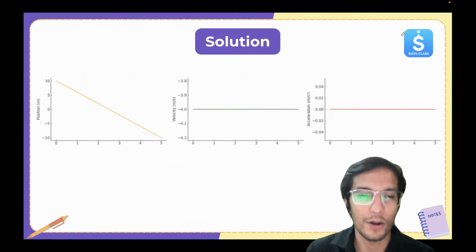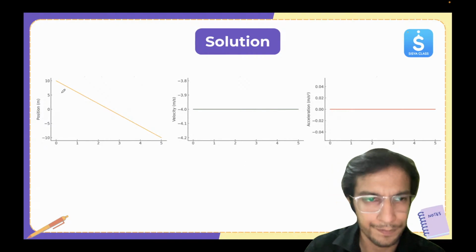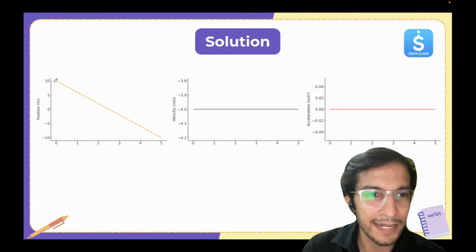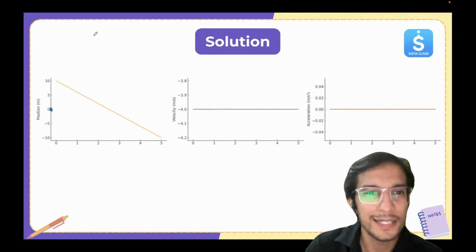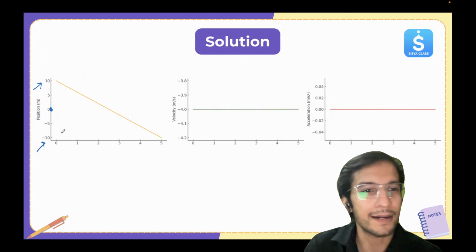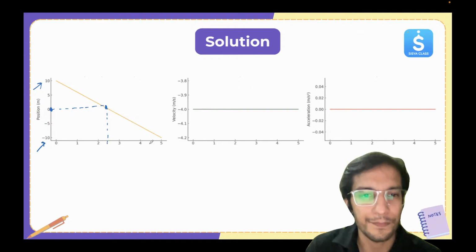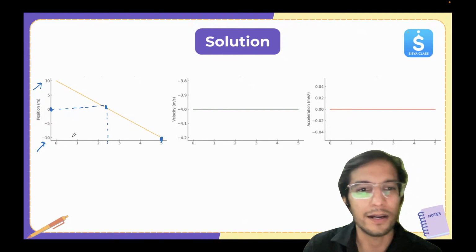So let's see how it is. So here you can see the graphs. Look here. So it started from, they have taken the origin in the middle. Okay. That's how you also can draw. It's up to you. It's the same thing. Okay. You can see 10, minus 10. Correct. And you can see it's passing here somewhere between 2.5. Okay. And then again, it's reaching 5 seconds. So you can see that's the graph.